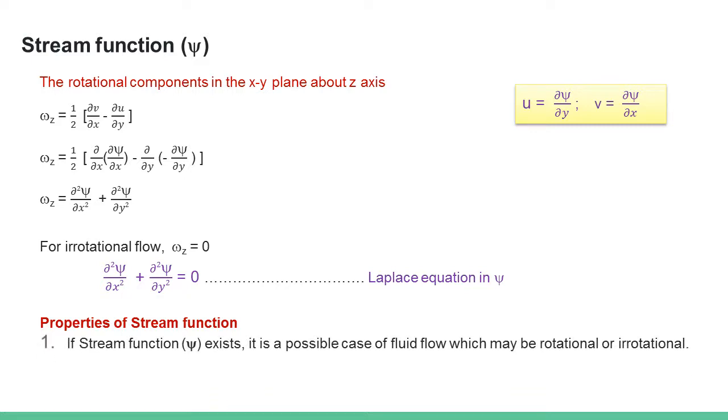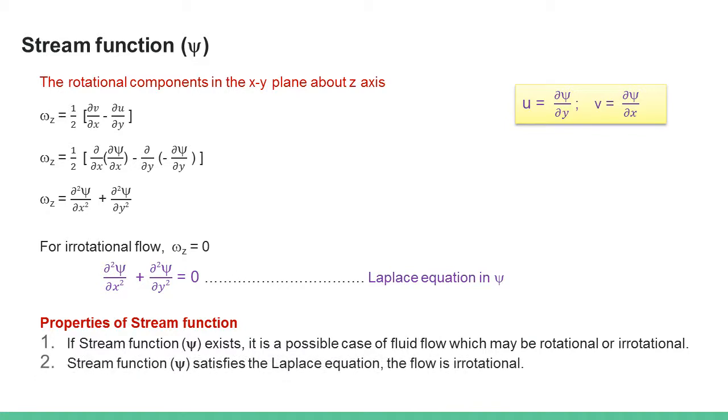So these properties can be summarized: if psi exists, it is a possible case of fluid flow which may be rotational or irrotational. If psi satisfies the Laplace equation, then the flow is definitely irrotational.